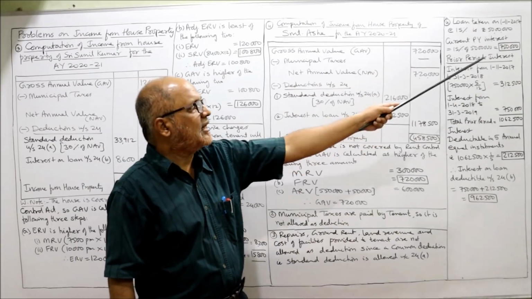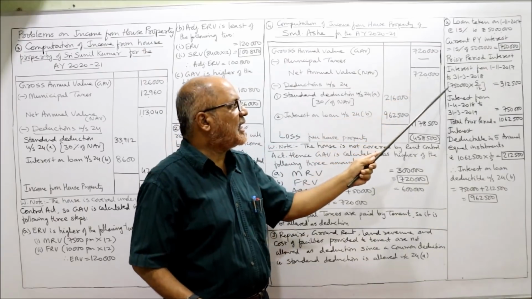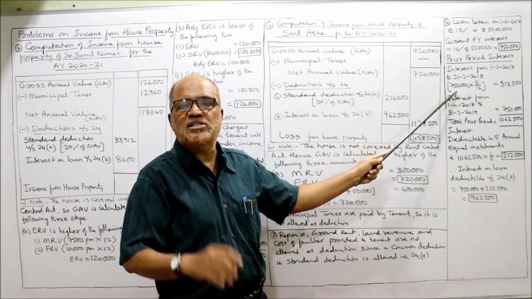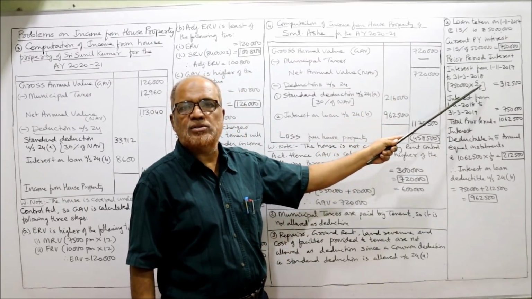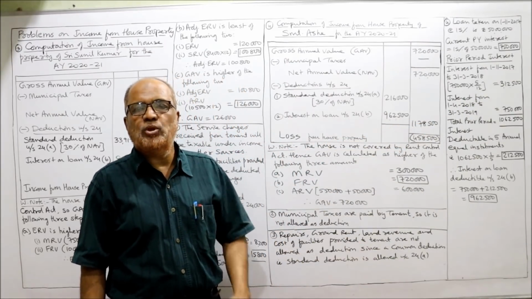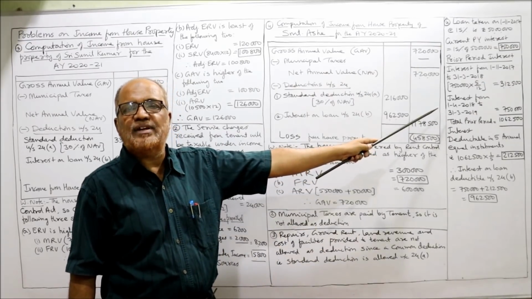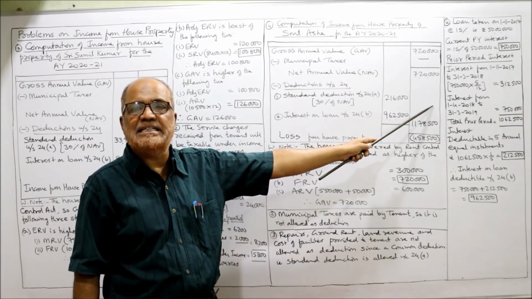For 1 year, how much is the interest? 7 lakh 50,000. For 1 year, 7 lakh 50,000. For 5 months, how much? So 7 lakh 50,000 into 5 by 12, 3 lakh 12,500. So 3 lakh 12,500 is the interest up to 31st March 2018.